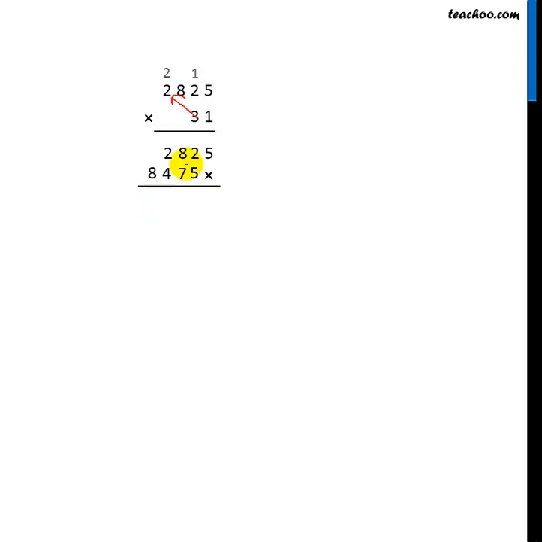Now our multiplication will be the sum of these two numbers. So here 5 will come down because the x has no meaning. So 5. 2 plus 5 is 7. 8 plus 7 is 15. 5 of 15 comes here. 1 goes on top of 2. 1 plus 2 is 3. 3 plus 4 is 7. And this 8 comes down. So our multiplication is this.